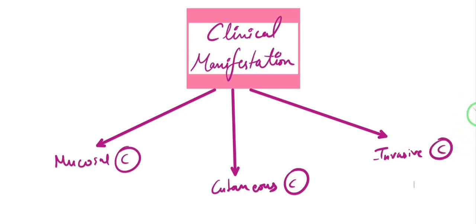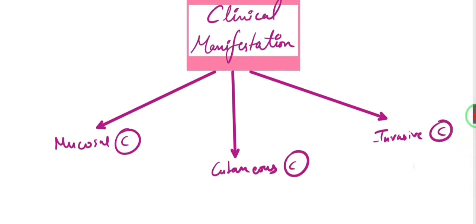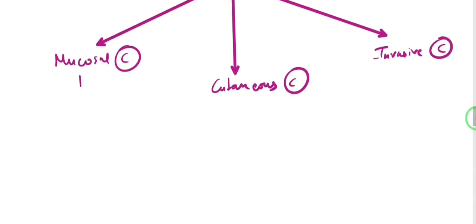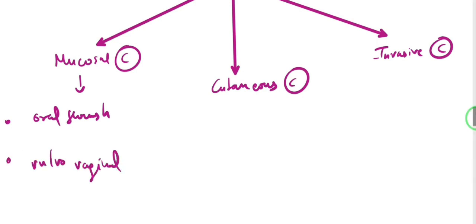Now, mucosal candidiasis is going to include your oral thrush, or we see vulvovaginal candidiasis.